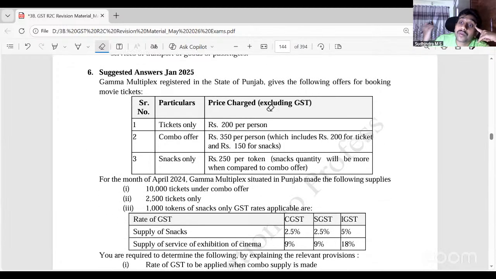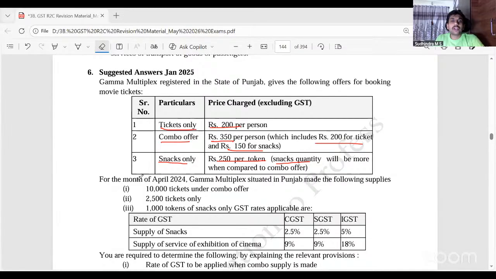This was based on that circular, the movie tickets circular. Gamma Multiplex, registered in the state of Punjab, gives the following offers for booking movie tickets. Only movie ticket, 200 rupees per person. Combo offer, 350 rupees, which includes 200 rupees for ticket and 150 for snacks. Only snacks, 250 per token. Snacks quantity will be more when compared to combo offers.